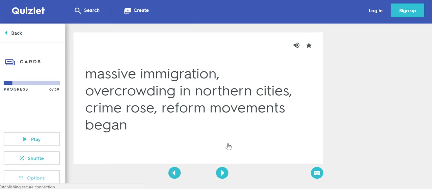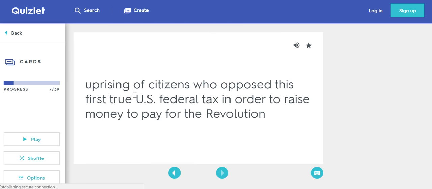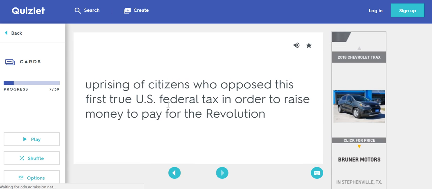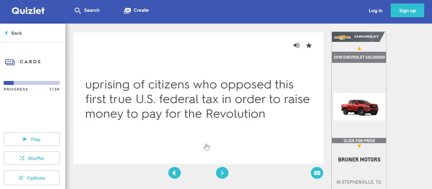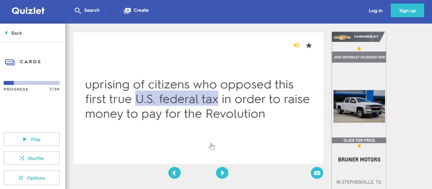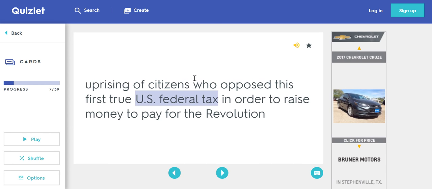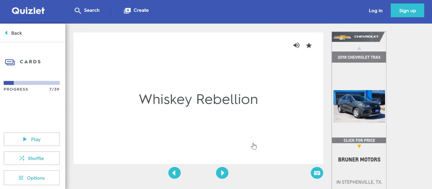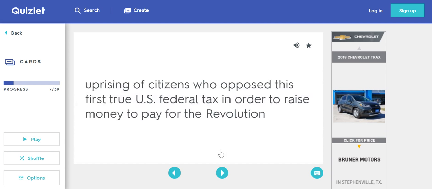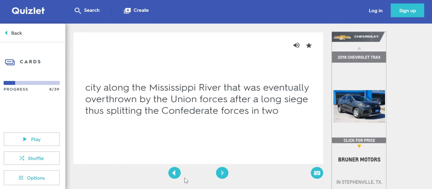You're just seeing the definition. So, uprising of citizens who opposed this first true U.S. federal tax in order to raise money to pay for the revolution. And I think after it says U.S., so it's after our federal government was formed, and it's our first real tax. Uprising of citizens who opposed... Once I start that, I can't stop it, sorry. I think what this might be is something to do with whiskey? The Whiskey Rebellion. There you go. All right. And if you don't know it, it's all right. Just click below, flip it over, learn, and then move on to the next card.